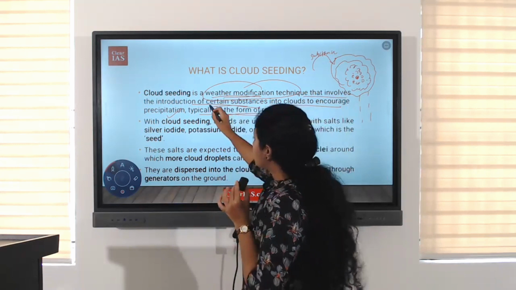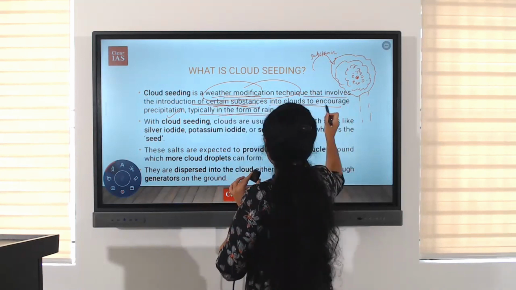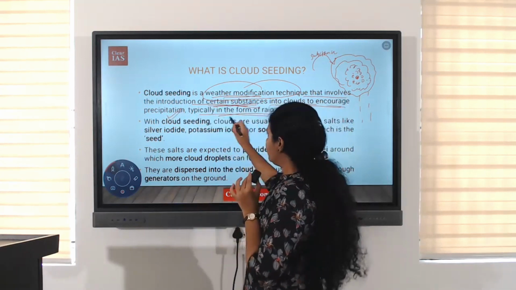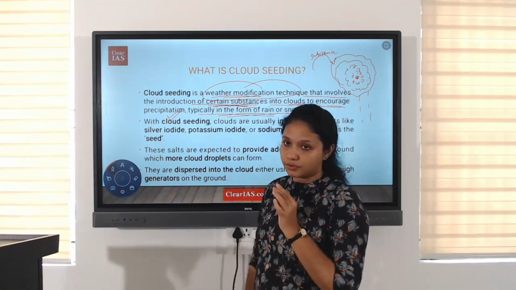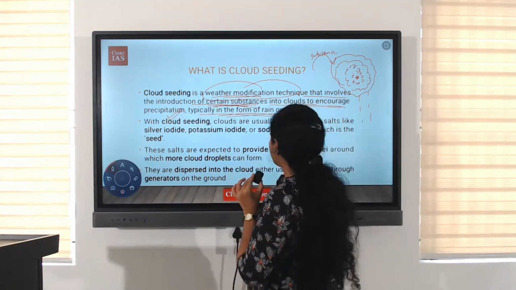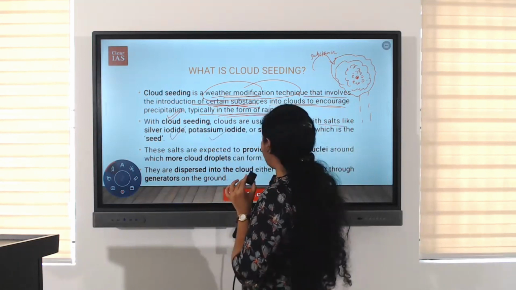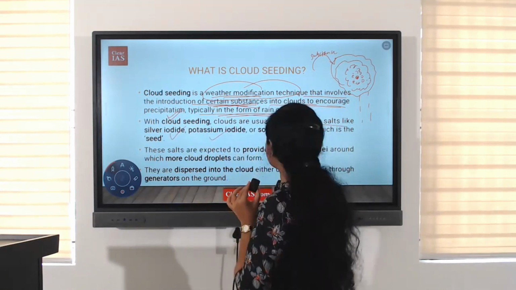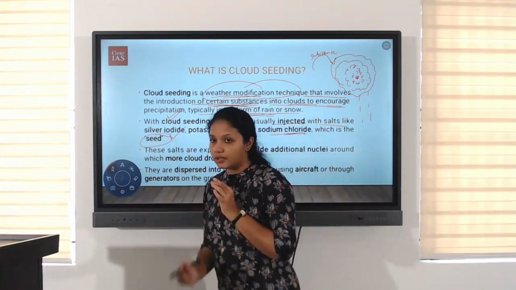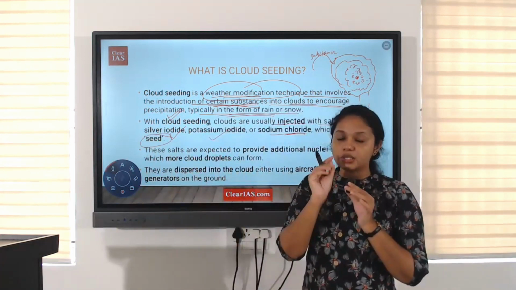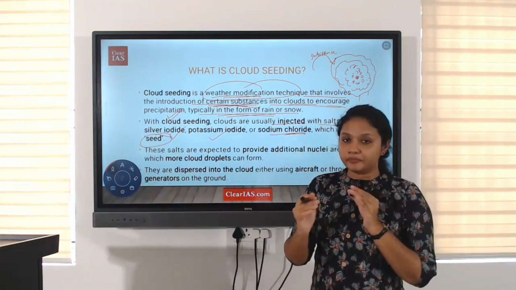It involves the introduction of certain substances into the cloud to encourage precipitation, typically in the form of rain or snow. With cloud seeding, clouds are usually injected with salts like silver iodide, potassium iodide, and sodium chloride, which is the seed or the initial nuclei on which the cloud gets built up.